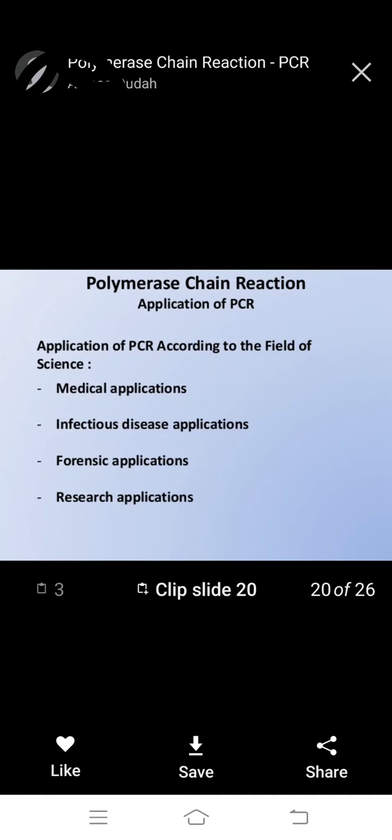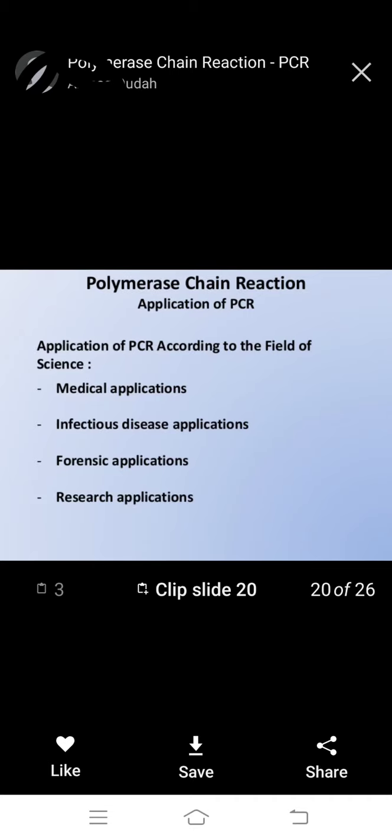Next, applications of PCR according to the field of science. Medical applications are important for PCR. Infectious disease applications, like coronavirus or any fungal infections, use PCR. Next, forensics applications, very very important.